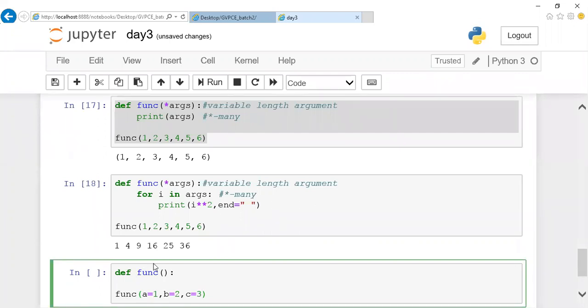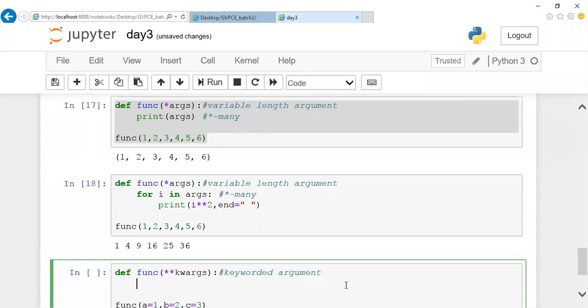Here A is a key and 1 is a value. If I want to receive these key value pairs, I'm supposed to make use of double star followed by the arguments. So this is known as keyworded argument. This type of accessing a value with key value pairs is called keyworded argument. If you want to access this one, the same way you can access by using print of val. So right now I'll just directly print and show you.